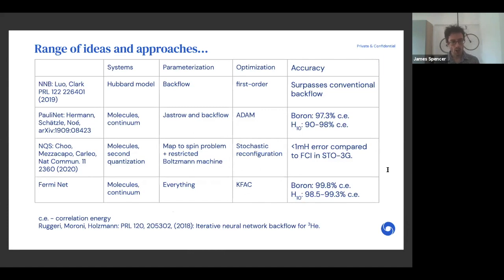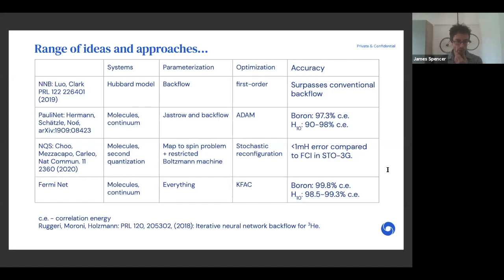So Luo and Clark used a neural network backflow model to study the Hubbard model. They parameterized the backflow function with a neural network using a first order optimization method, either RMSprop or a custom optimization method, somewhat related to Rprop. And they demonstrated that it substantially surpasses the conventional backflow function for the Hubbard model, which is a lattice system, and the extension to molecules and continuum, I think, is non-trivial.